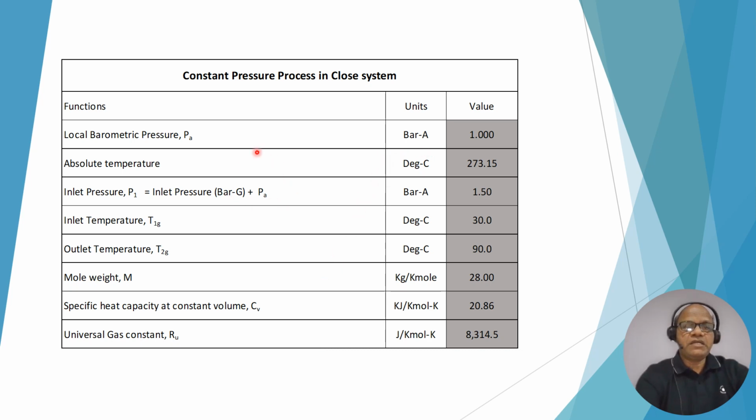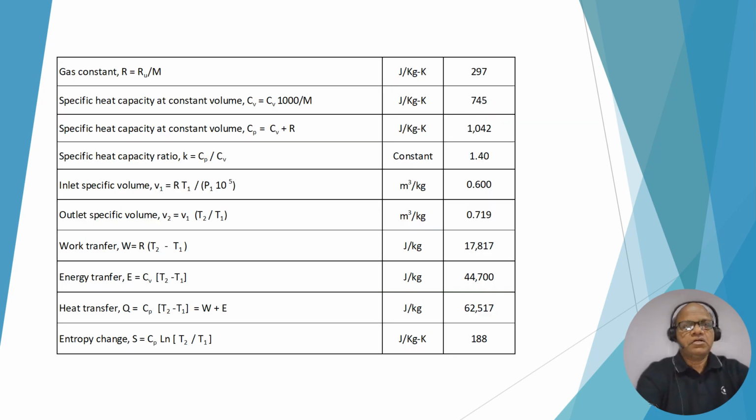Whenever local barometric pressure is given, you have to add that barometric pressure to the gauge pressure to make it absolute pressure. When no data is given, you have to add the standard value, that is 1.013 bar absolute. Now for the further calculation, we need to calculate the gas constant, R equals Ru by M. Just dividing, it will give 297 joule per kg per Kelvin.